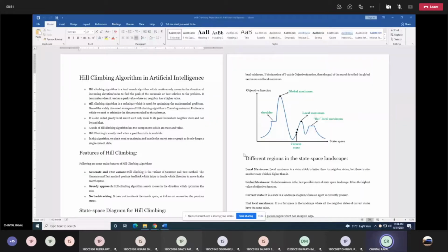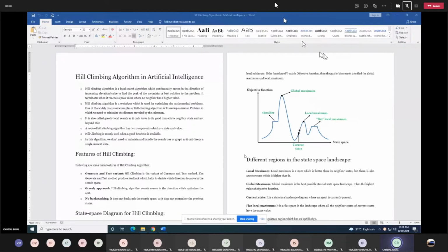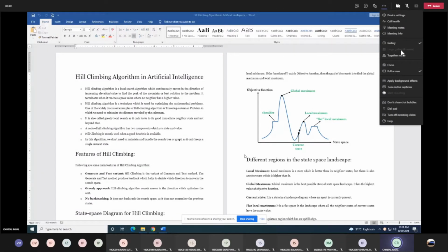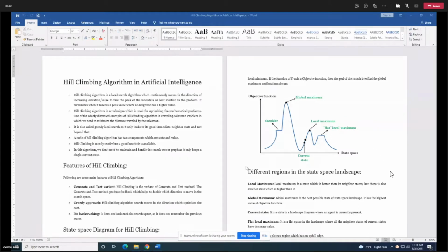State, that means the heuristic function value is equal to 0, then we were terminating the algorithm. And if the heuristic function value was not 0, then we were proceeding with the next step. So for the next step, we were again generating a solution, testing it against our goal state, and then we were proceeding in this manner until we reach our goal state.